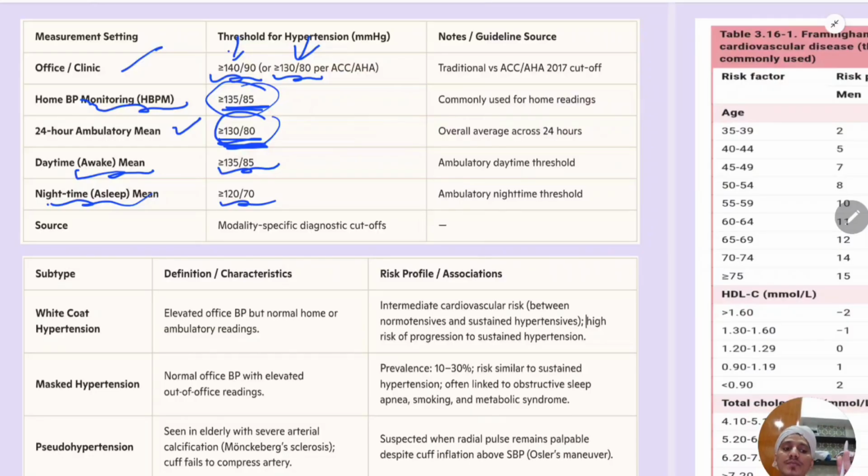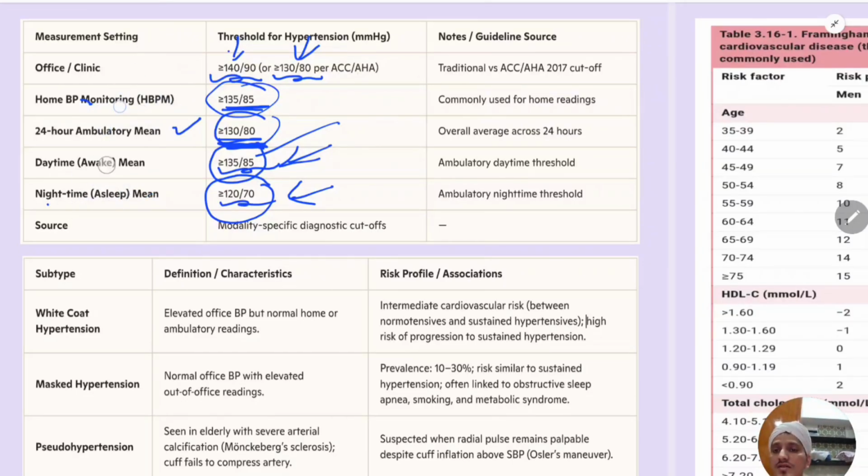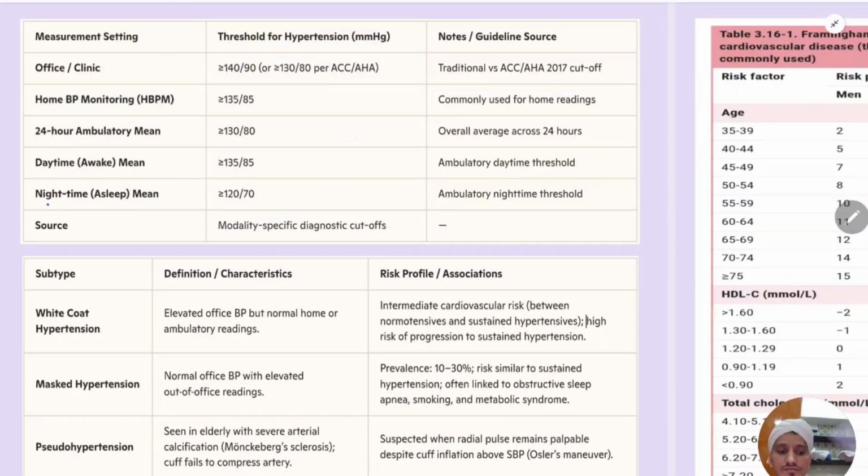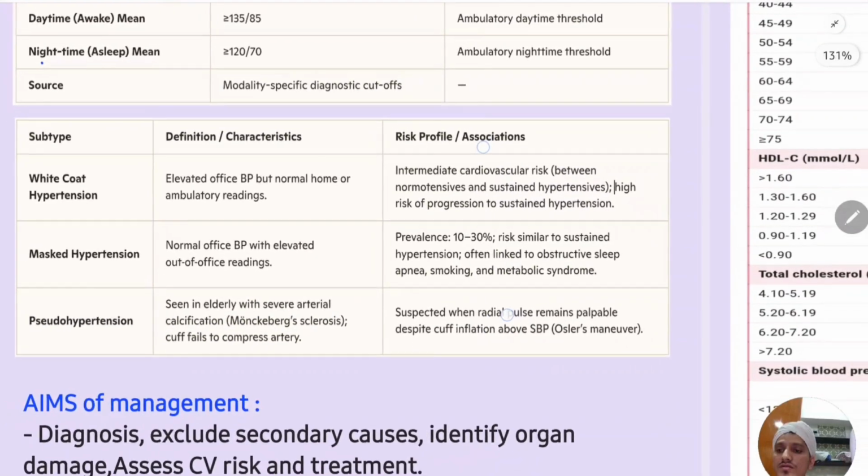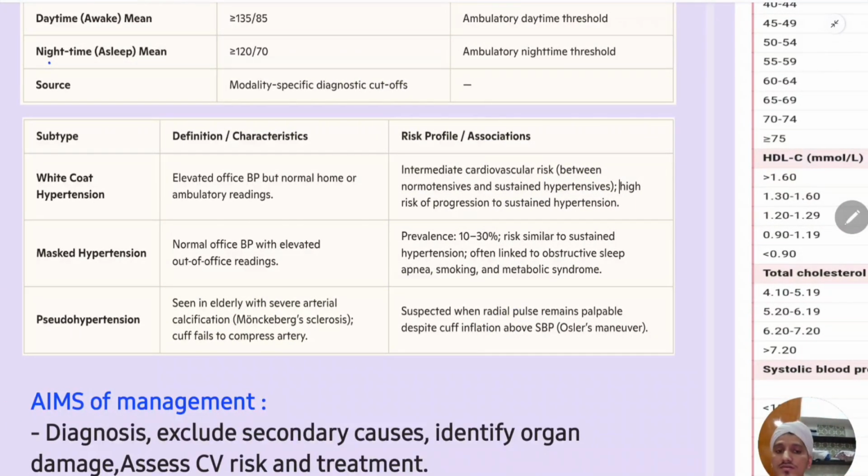When the patient is measuring the BP at home, tell the attenders of that patient to mention whether it was measured while the patient was awake, during daytime, or when it was measured during nighttime, when the patient was sleeping. So depending upon that you will take the decision. Okay, 135 by 85 is during morning time when the patient is awake, 120 by 70 is during night time when the patient is sleeping. Okay. So these things you should exclude while you are measuring the BP.